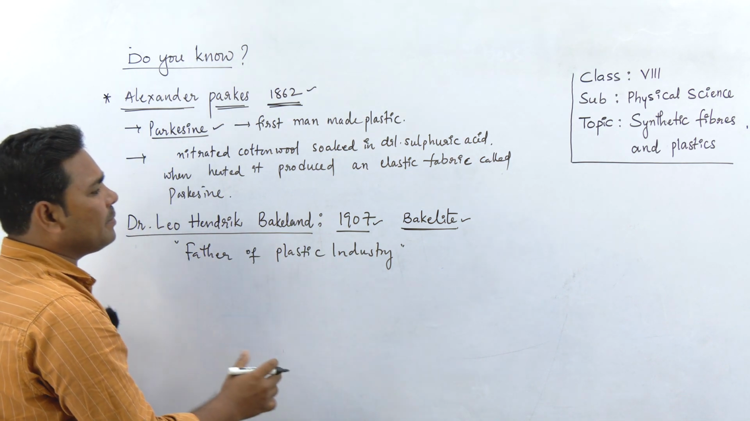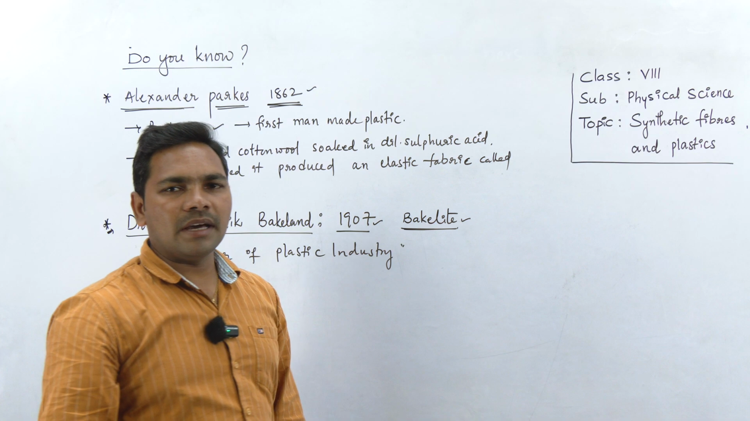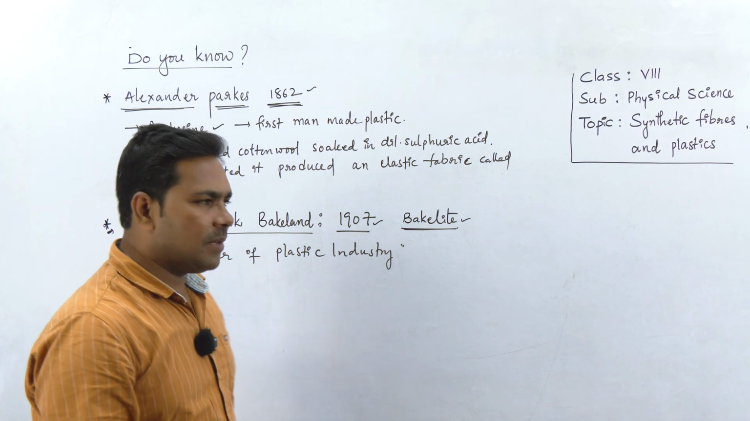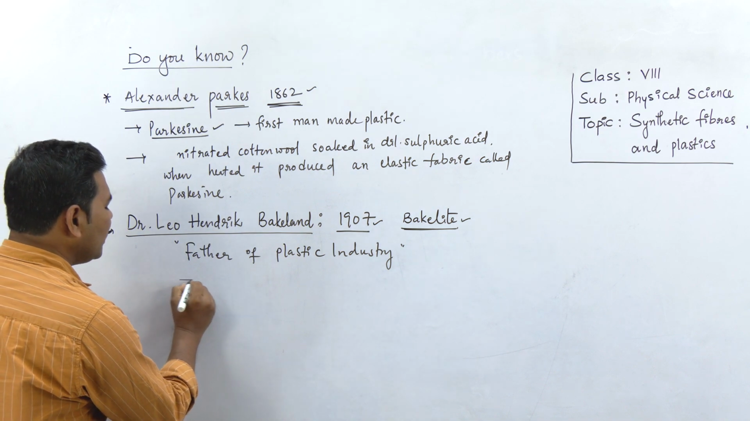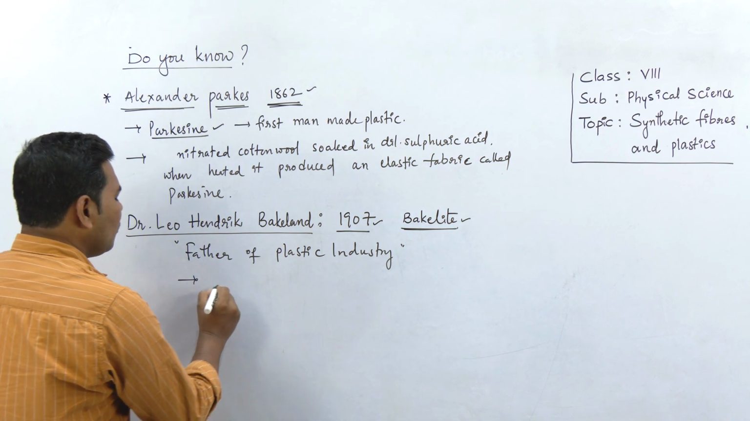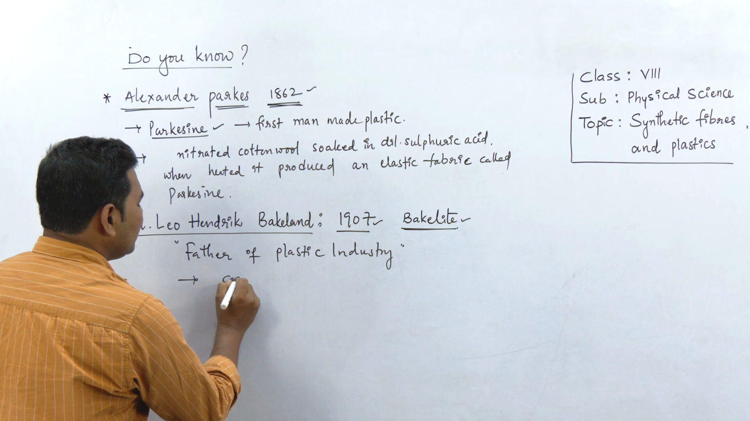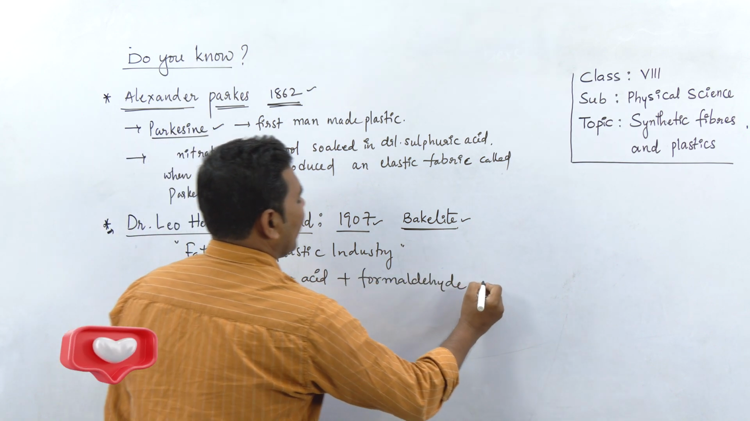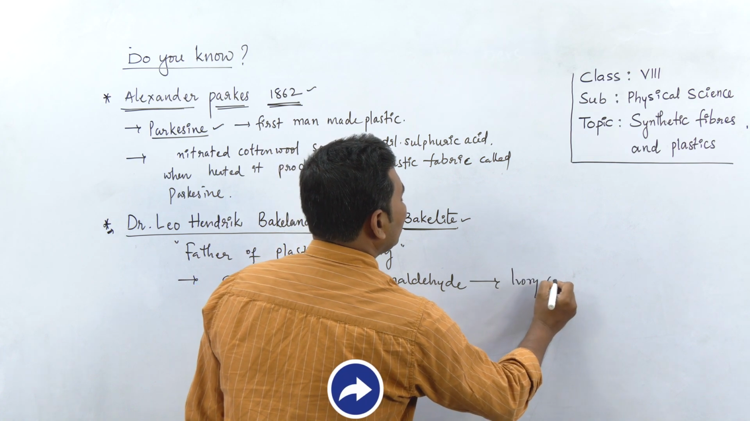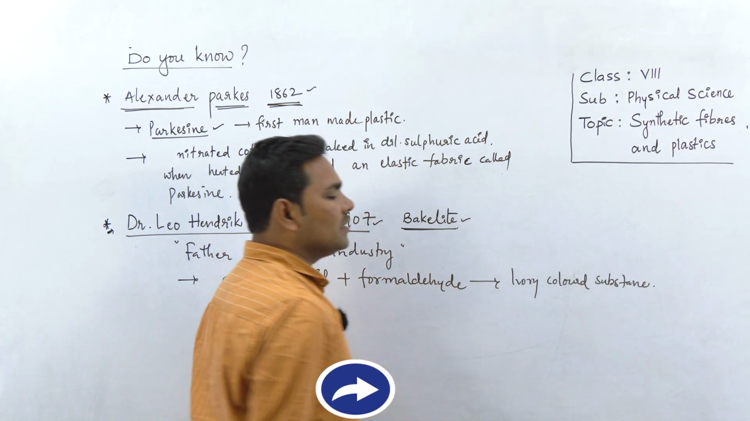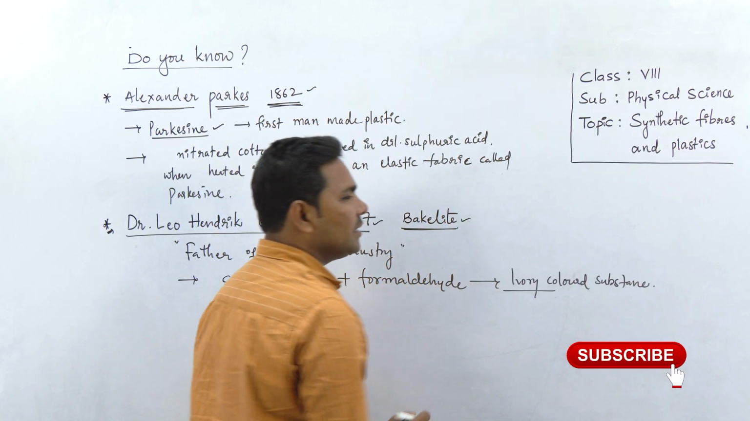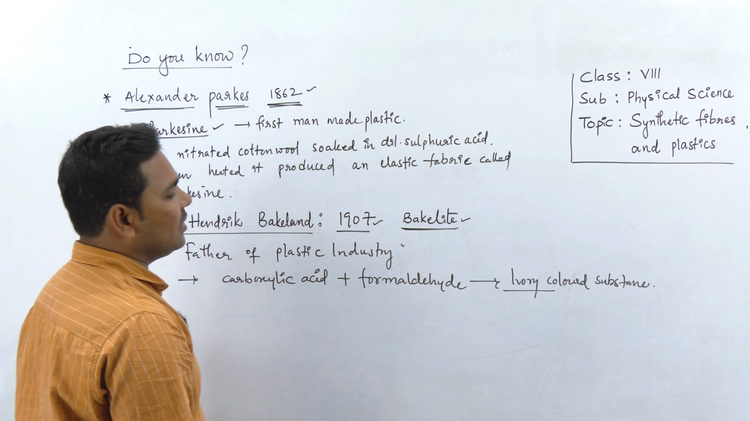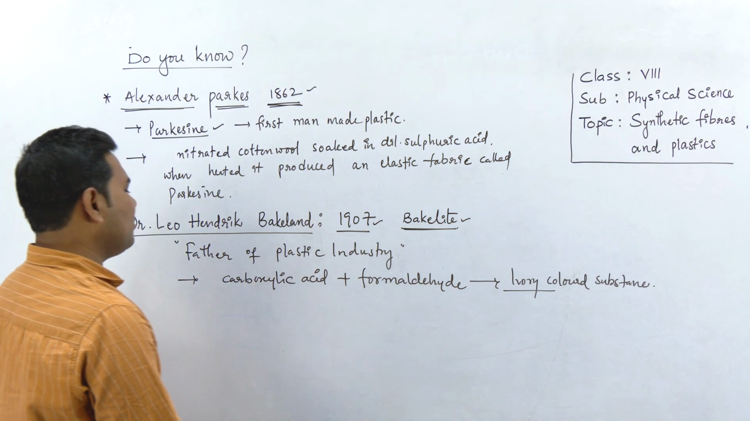This preparation of Bakelite was an accidental invention. Actually, he did not intend to prepare this type of plastic. When he was doing research in his laboratory, carbolic acid was added to formaldehyde, which resulted in an ivory colored substance, like a cream color, a little grayish. So an ivory colored substance was obtained.